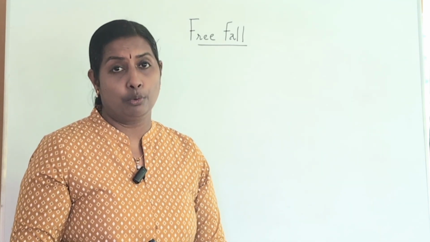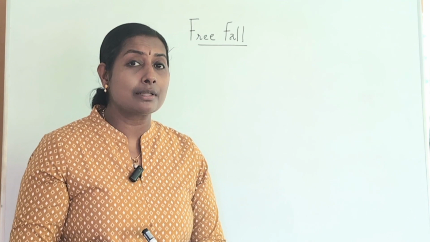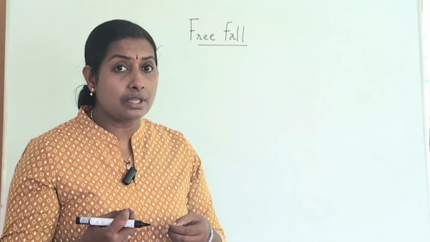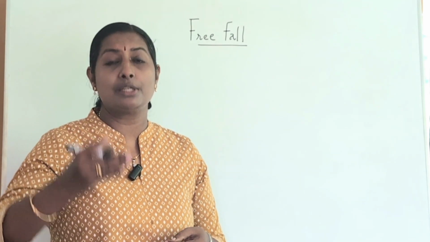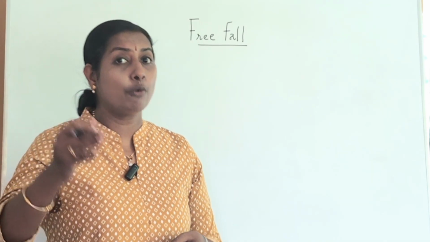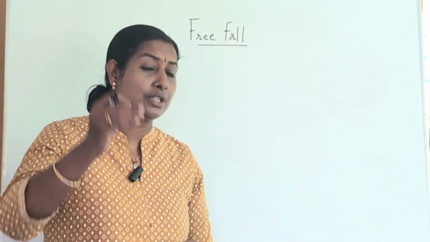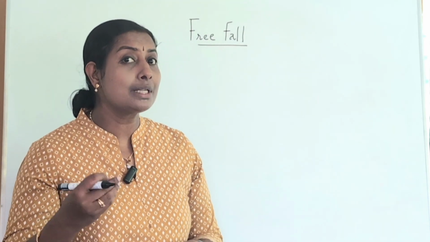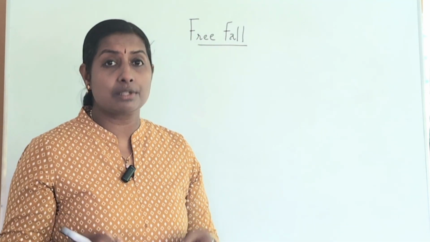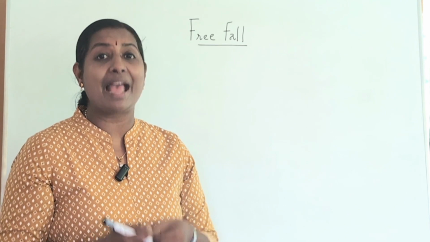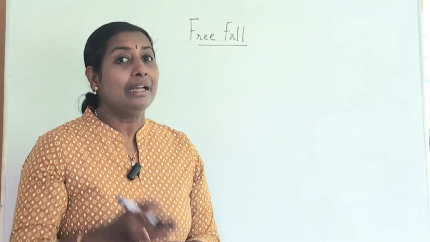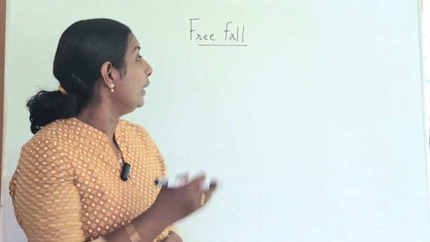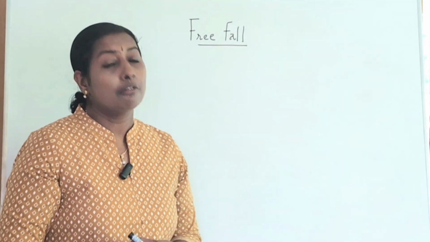We have to look for it. In the previous case, it was gravity acting on the feather and the coin, and there was air resistance also. Some external force like air resistance was acting on it. But in the case of Newton's experiment, there is no air resistance, only gravity is acting inside the cylinder. So, keeping in mind these two examples, we have to go for the concept of free fall.